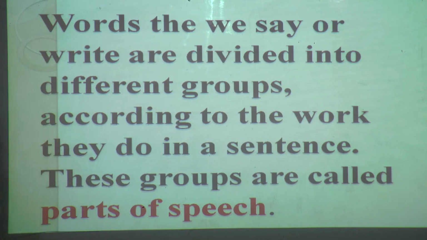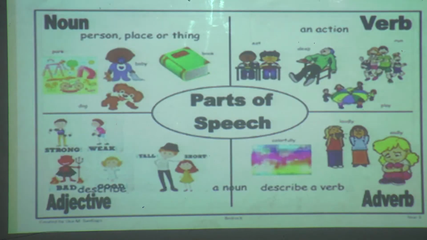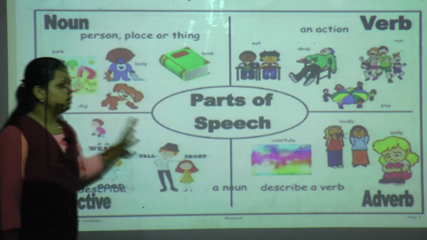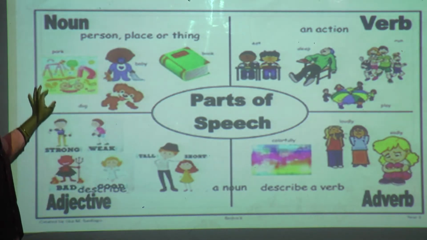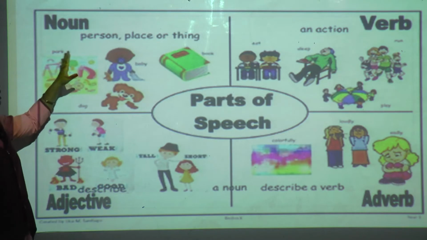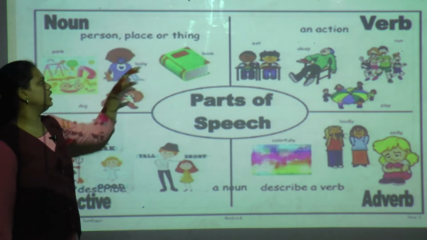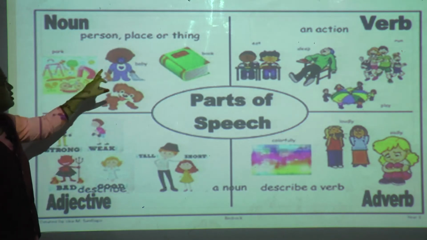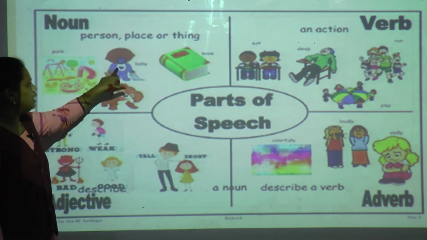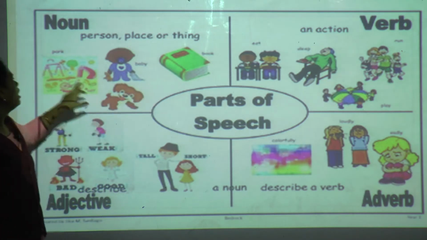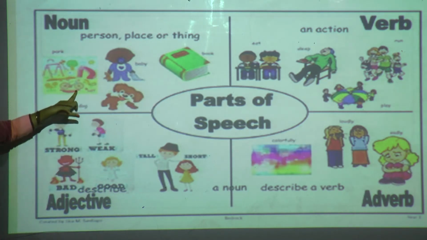Now here we can see some parts of speech in the picture. Nouns mean person, place or thing. Here you can see a person, a teddy bear, a book, and here is the garden.